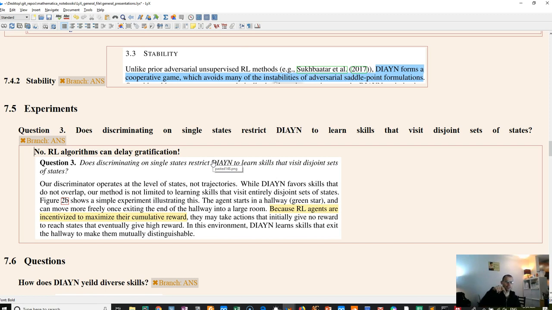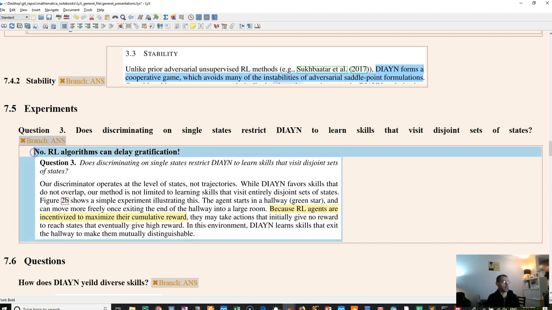So even if it has to visit some of the same states at first, as long as it eventually gets to different states, then it will get rewarded, and so it will learn this, right? They give the example that agents can learn to go down the same hallway so that once they get out of the hallway, they can see distinct things and therefore experience distinct states.